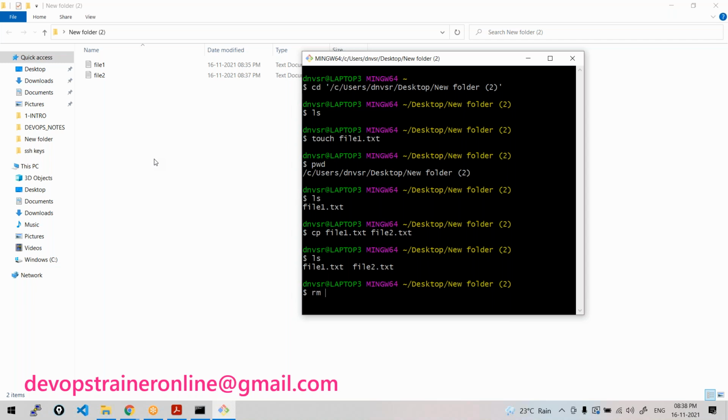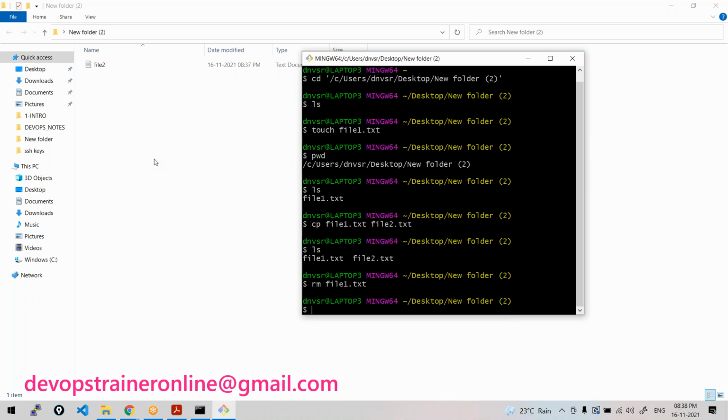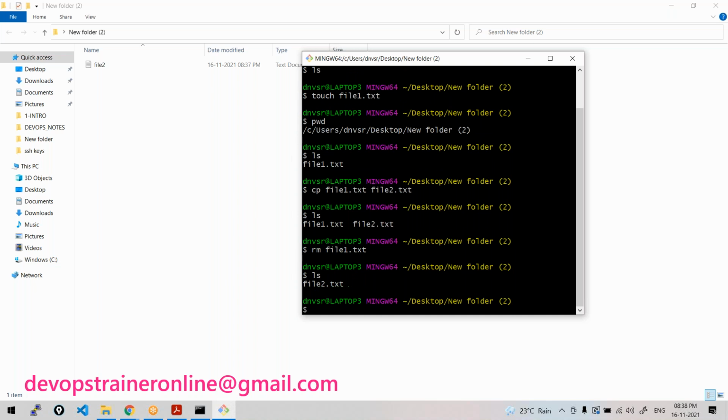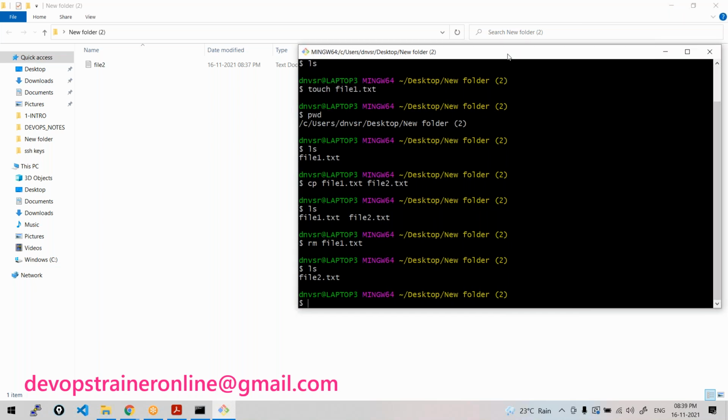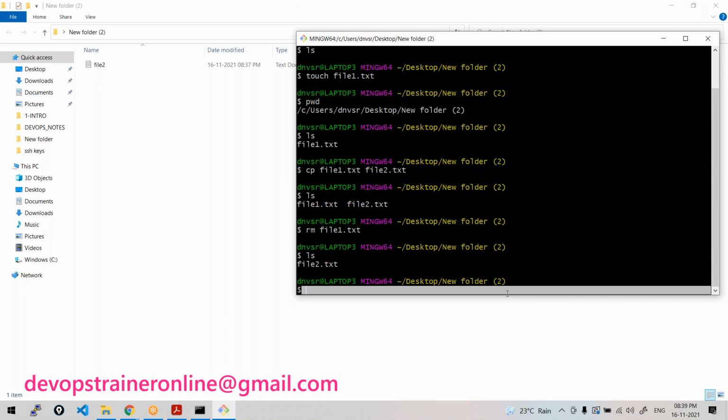So if you want to delete a file, rm file1.txt, and that should delete the file. Now, can you see at the back end, file1 is gone, only file2 is there. Now, if you do ls, yes, you have got the file. Following everyone? To have this shell experience, you can install Git Bash and work with it.